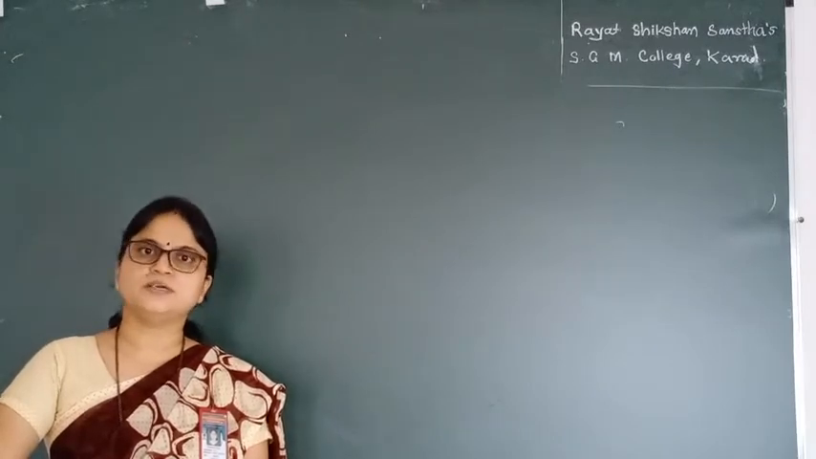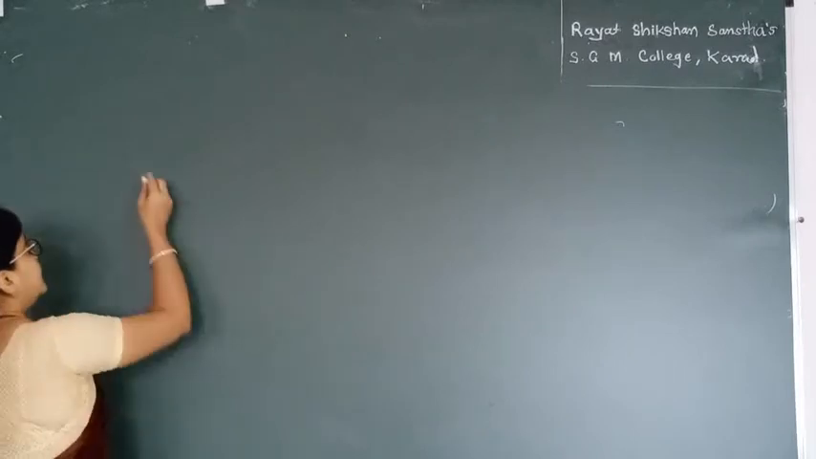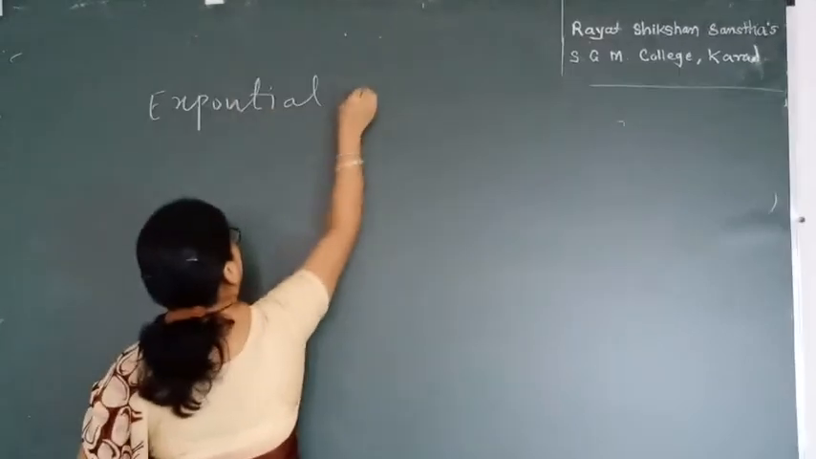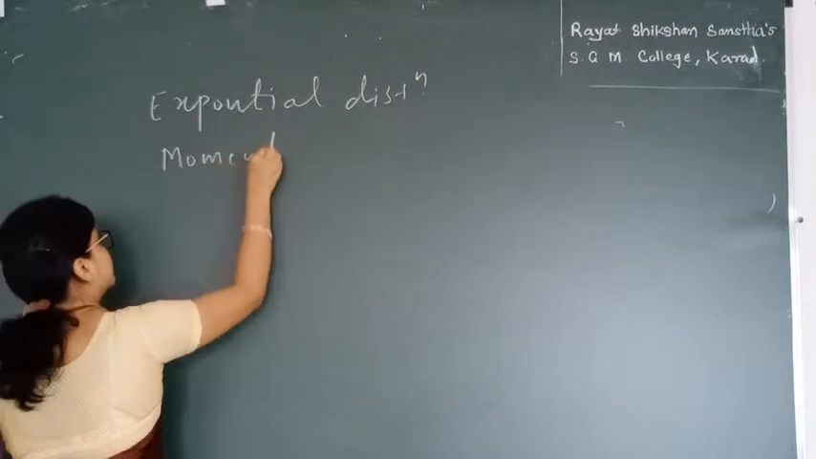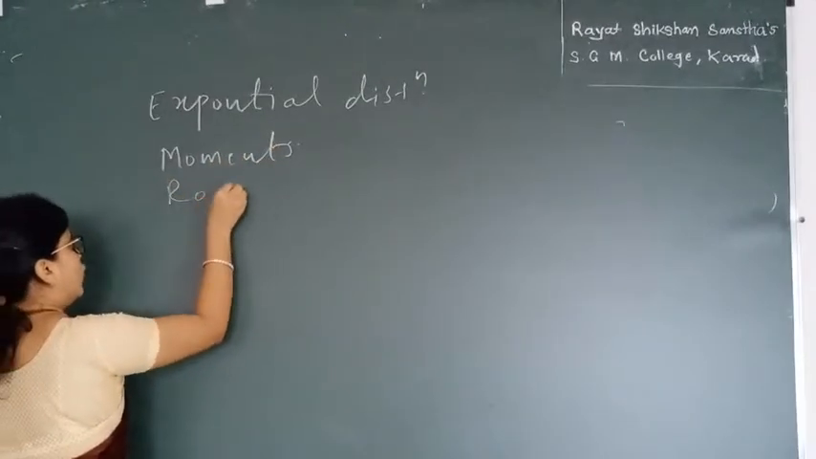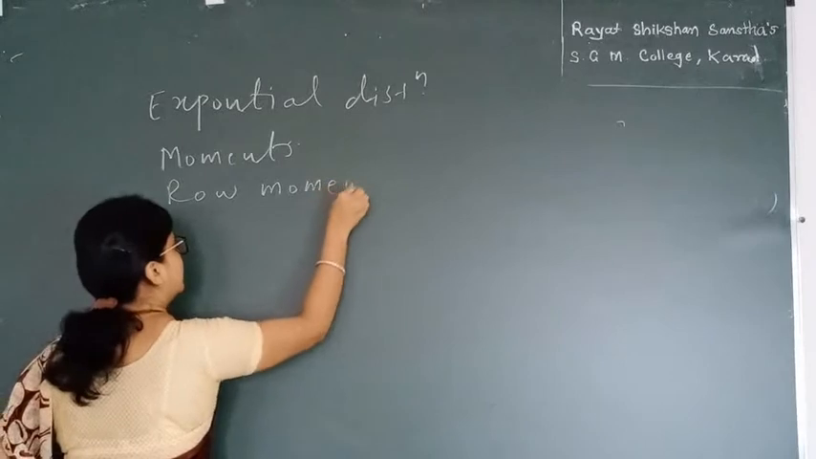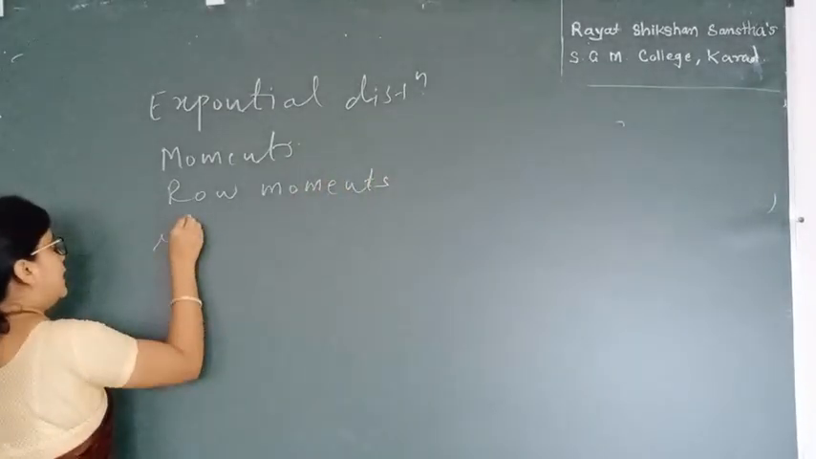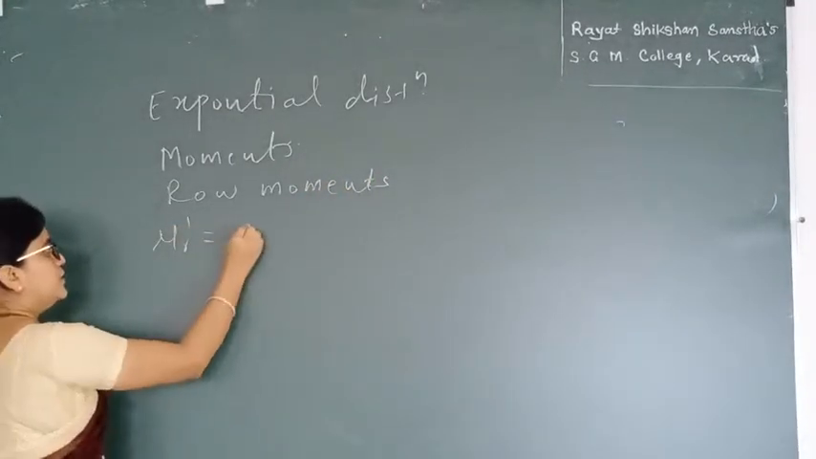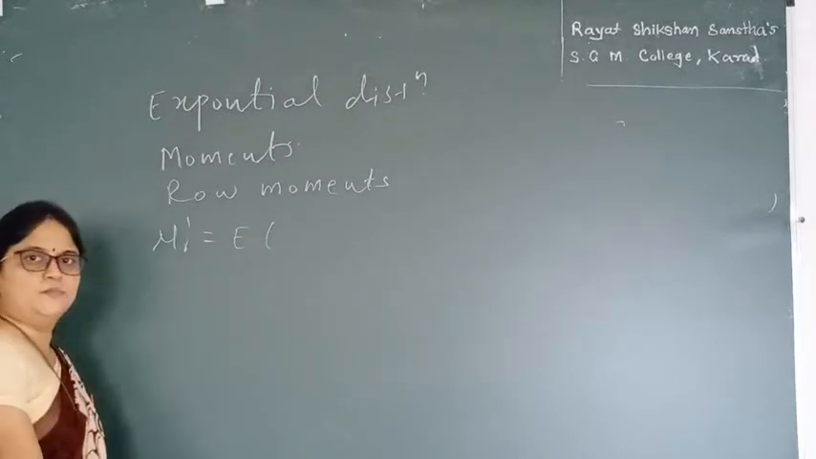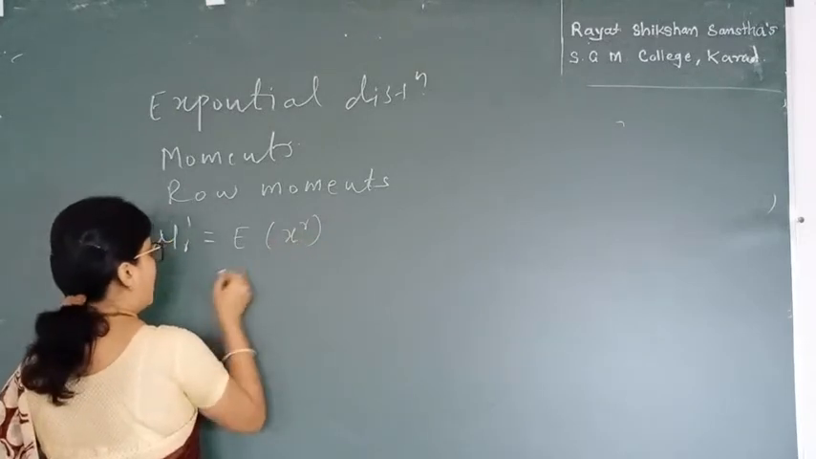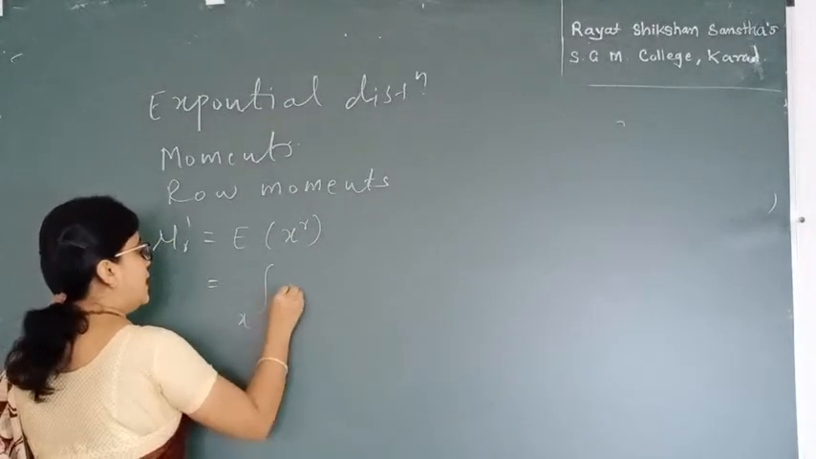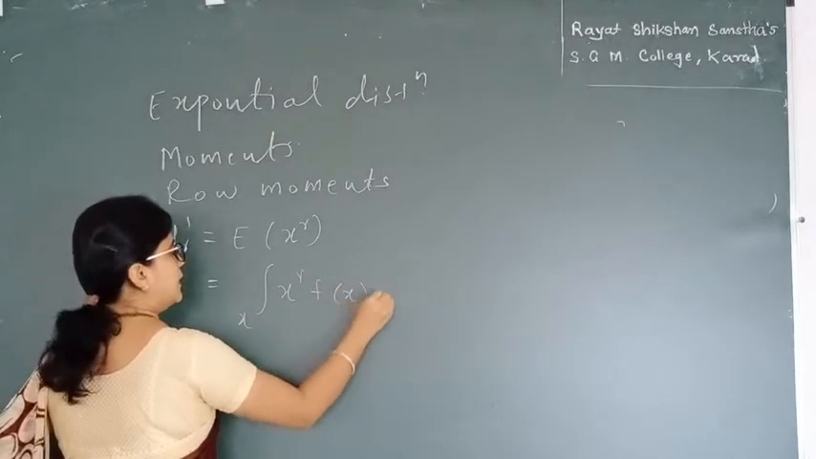Origin is nothing but 0. So it is denoted as mu r dash. In exponential distribution we will see moments, in moments we will see raw moments. Raw moments are denoted by mu r dash, and by definition, since we will see raw moments about origin, we have expectation of x raised to r, which is equal to integration of x raised to r f(x) dx.